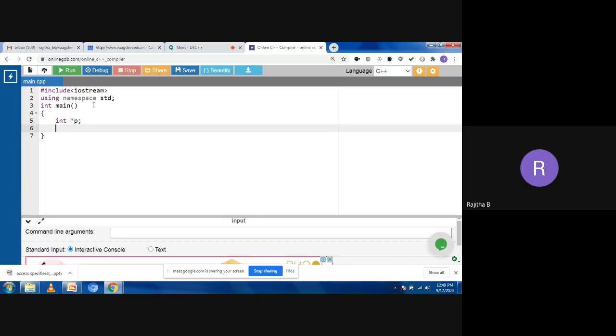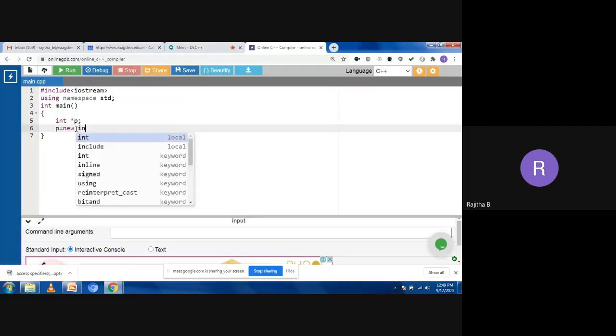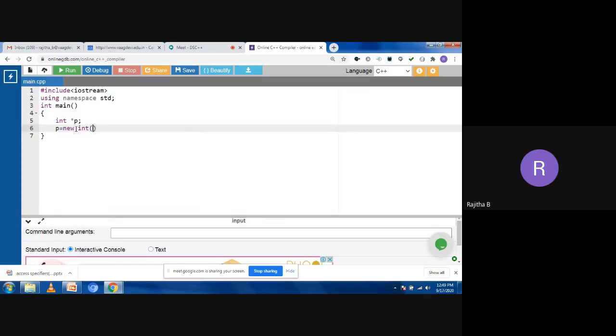Now I'm taking int star p. I want to allocate the memory at runtime for the value 5. Suppose p equal to new, and the data type of my value is integer. I'm taking the value as 5. We just discussed this example. Now I want to print the value also. For that, you take star p to know the value 5 here.